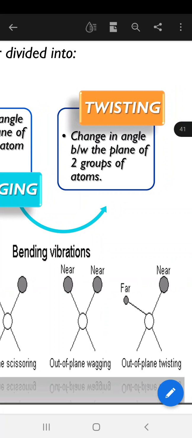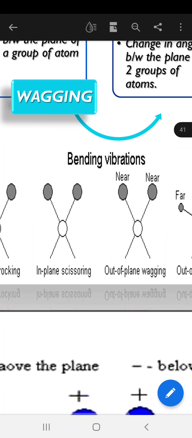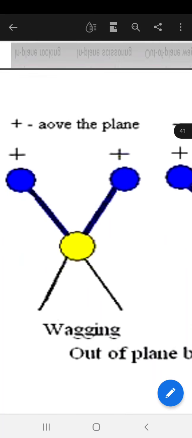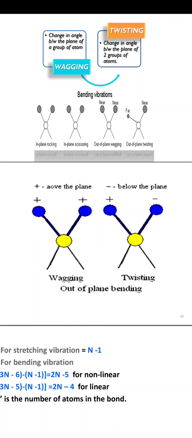You can see here one atom is nearer and one atom is far from the central atom, so this leads to wagging and twisting. This is your wagging: both will be coming nearer, plus signs represent nearer, and they will be above the plane from the central yellow atom.